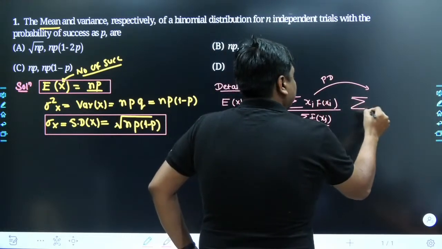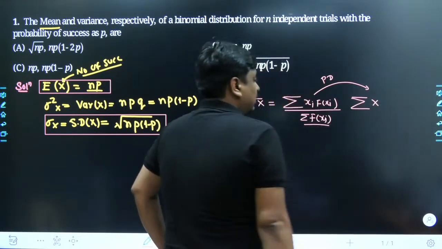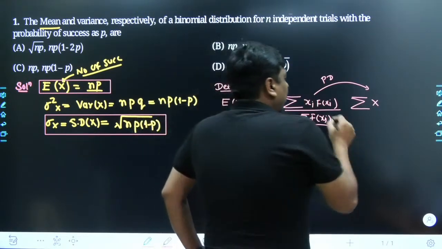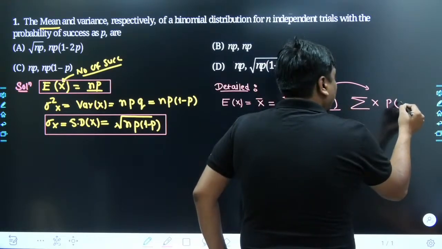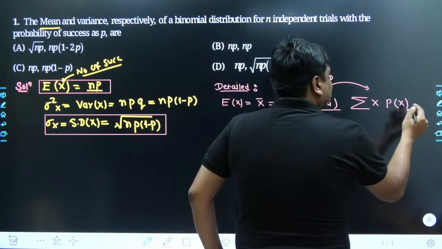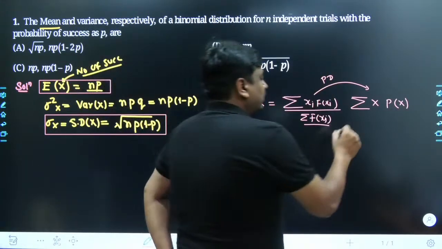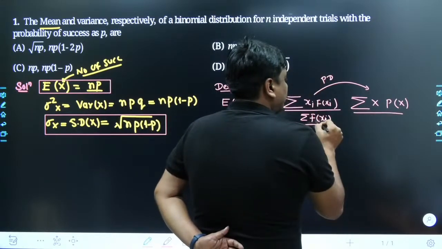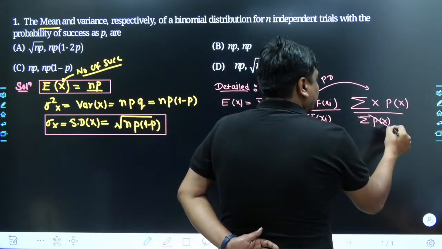So obviously this x of i would become capital X, which is nothing but the random variable, and here rather than calculating its frequency, you would be talking about its probability of occurrence. At the denominator side you will be taking the sum of all possible p of x, and once you take all possible values, definitely this becomes 1.